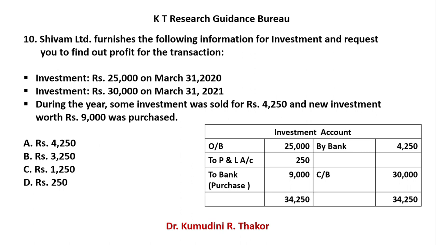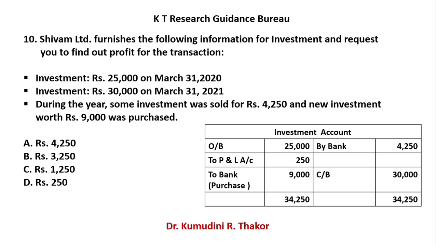So you pass the journal entry, bank account debit to investment account, credit side of investment account 4,250, and you purchase the investment for 9,000 rupees. So your journal entry is investment account debit to bank account, that is your purchase. Now find out the difference. In this case, it is your profit.